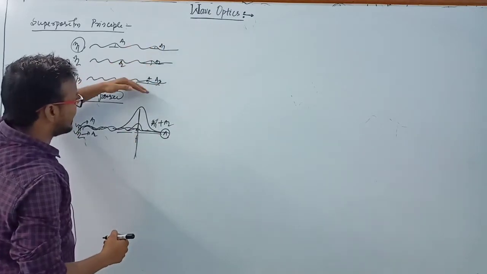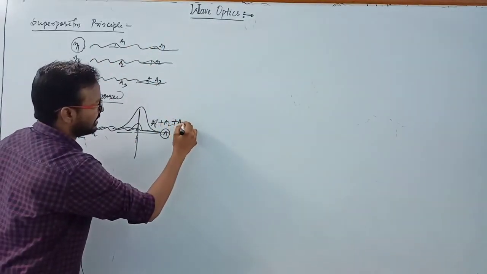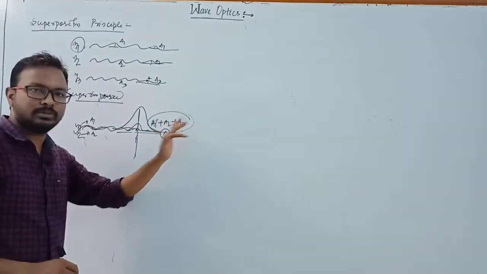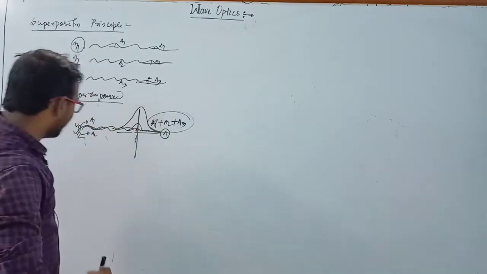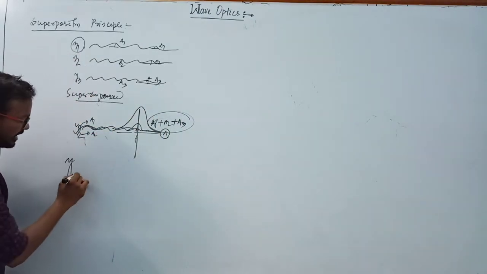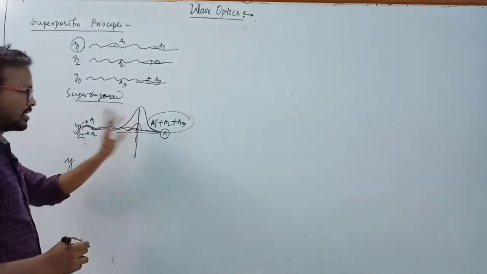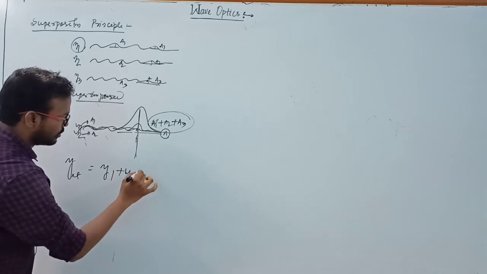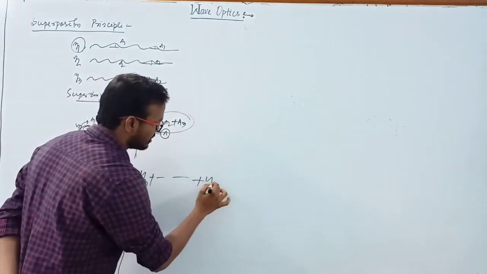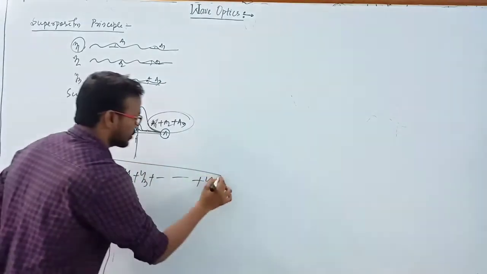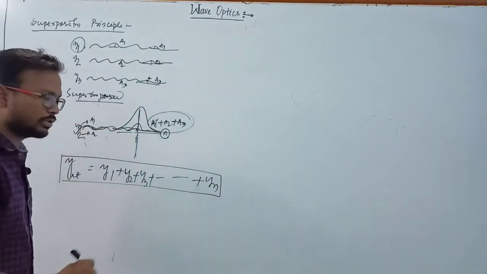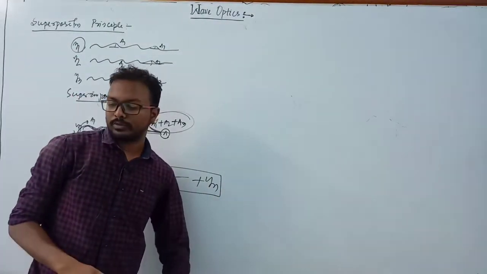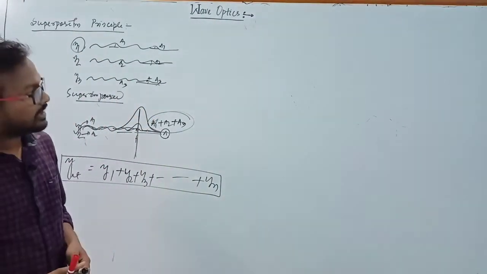Now if three rays are simultaneously coming, then the total amplitude is A1 plus A2 plus A3. According to the superposition principle, the net displacement of the particle at a particular instant of time is the vector sum of all the waves, y1 plus y2 plus y3 plus up to yn. This is known as the superposition principle. Clear? So by using this principle, we have to prove the interference phenomena.